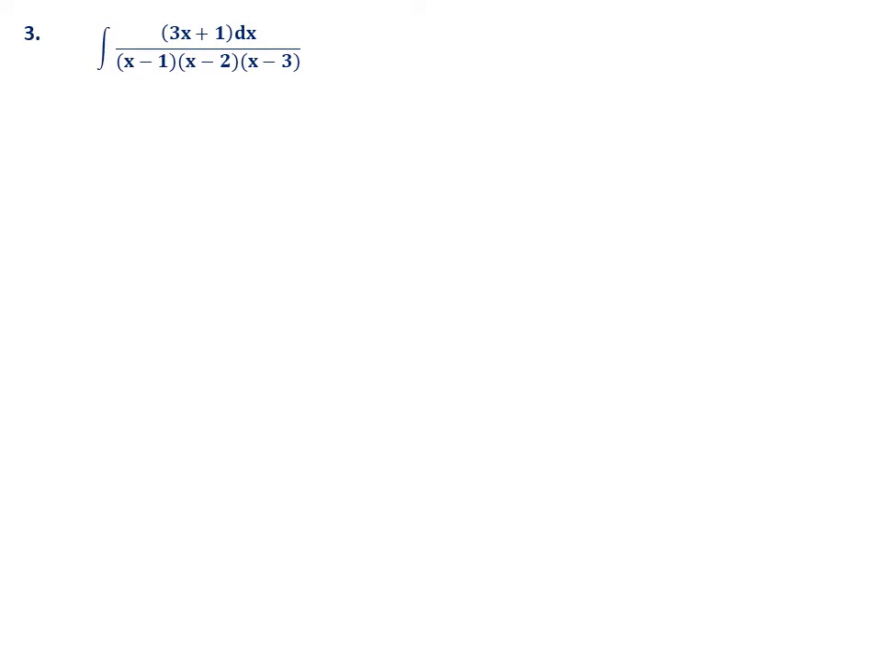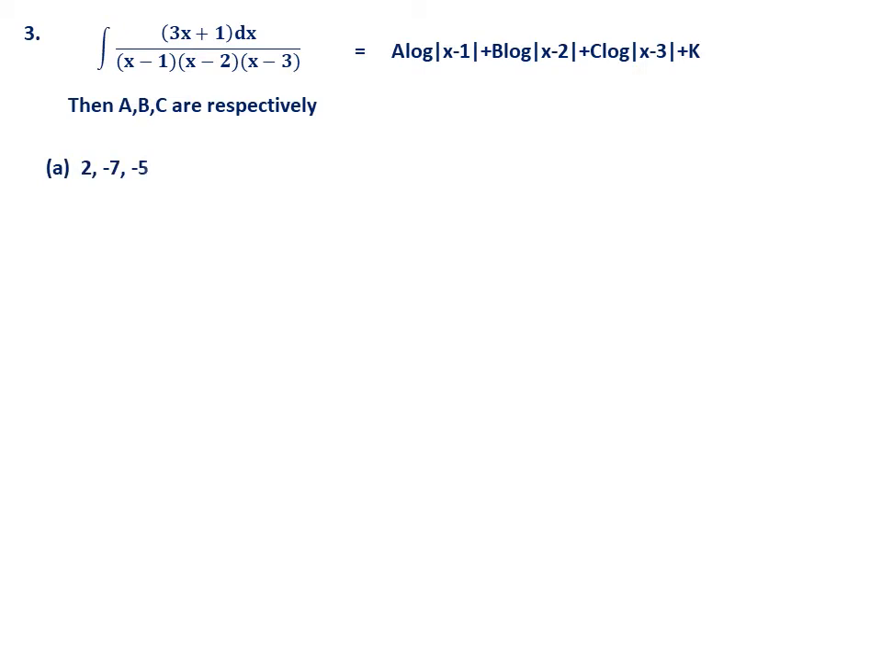Third one. Integration of 3x plus 1 dx by x minus 1 into x minus 2 into x minus 3 equal to, see, this question exactly the same with a small change was also asked in 2019. So this can be done by two methods. See, options given are 2 minus 7 minus 5, 5 minus 7 5, and 2 minus 7 5, and 5 minus 7 5. So this is CET 2020 third question.